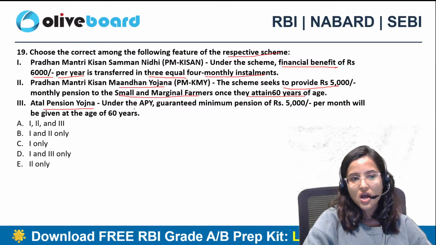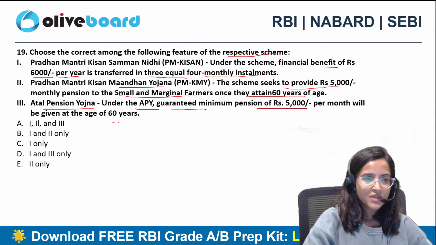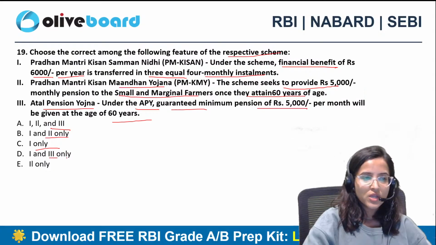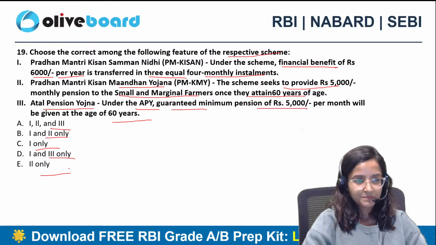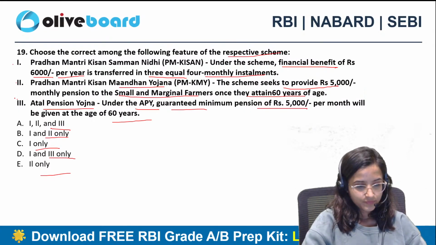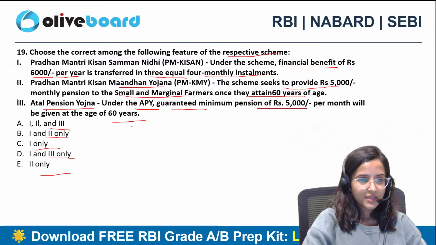Atal Pension Yojana. Under the APY, guaranteed minimum pension of rupees 5,000 per month will be given at the age of 60 years. 1, 2 and 3, 1 and 2 only, 1 only, 1 and 3 only, or 2 only? What is the right answer out of these three options? Question number 19.